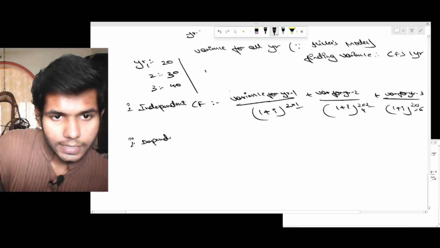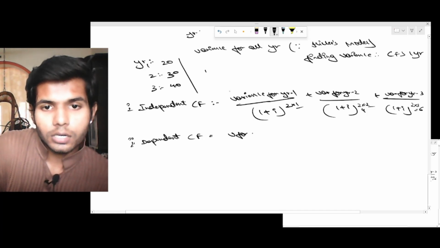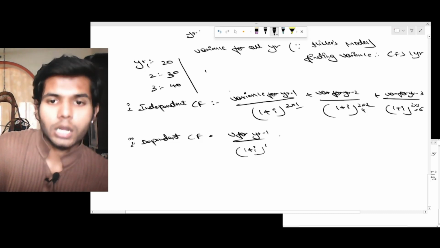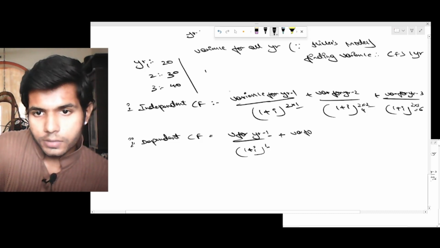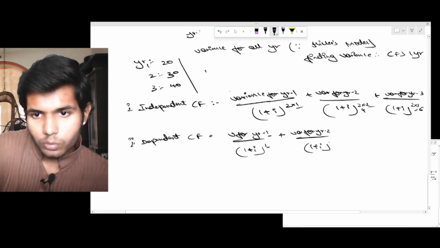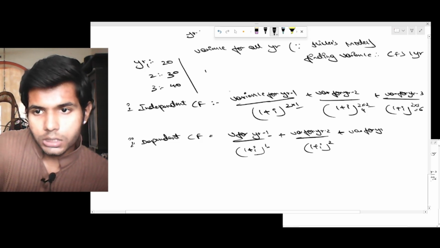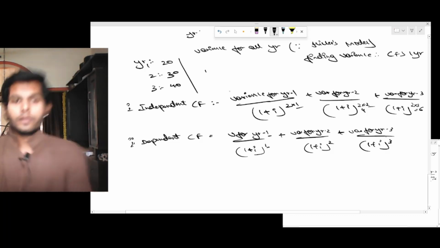Now, if at all the cash flows are fully dependent, then variance for year 1 by (1 plus interest rate) whole power 1. Here these and these would be the same. Now variance for year 2 by (1 plus interest) whole power 2 plus variance for year 3 by (1 plus interest) whole power 3.